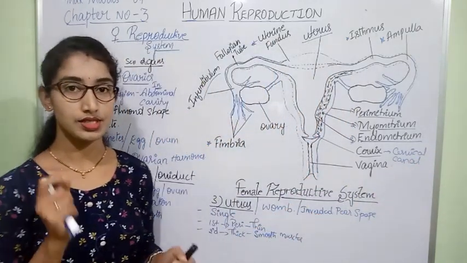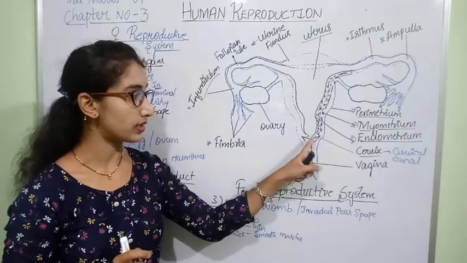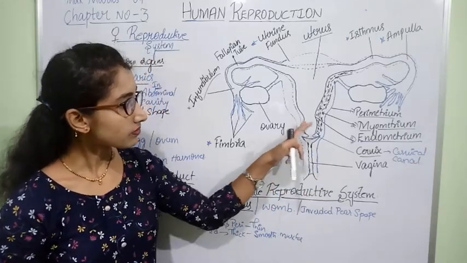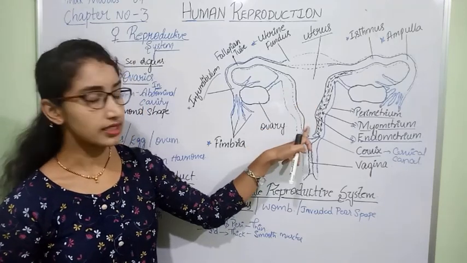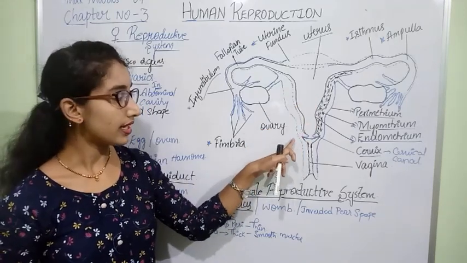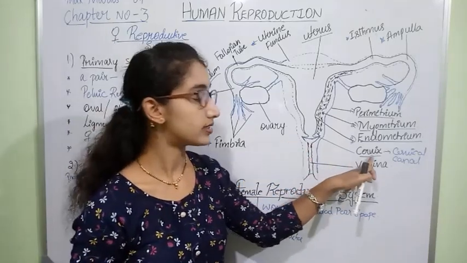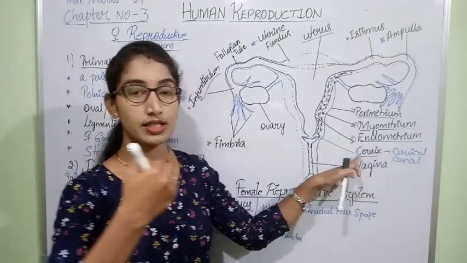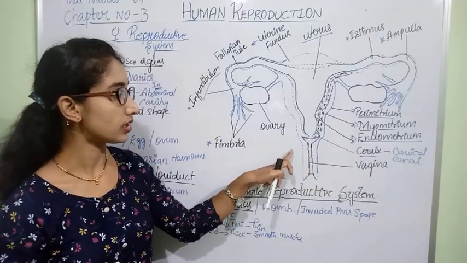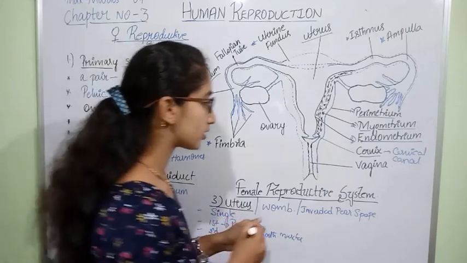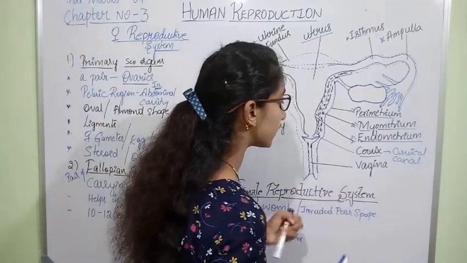The cavity present in the cervix is called cervical canal. The uterus is continued with the next narrow part, which is called cervix, and the cervix opens into the vagina, and vagina is also called birth canal.